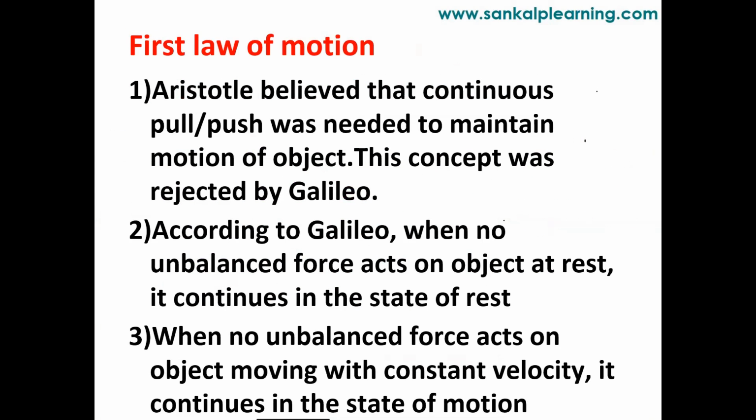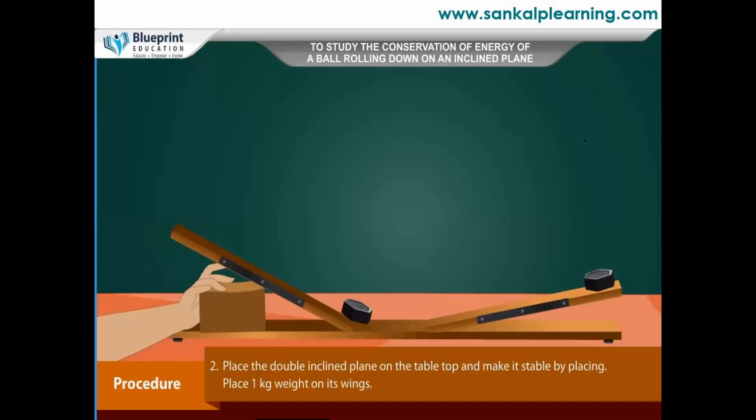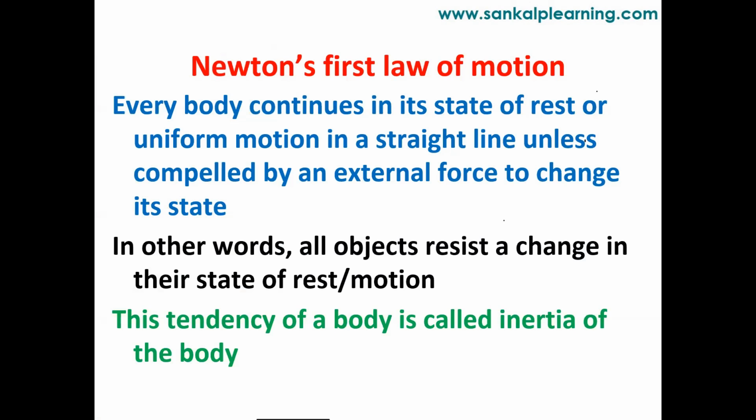After that, we have Aristotle's theory. According to Aristotle, we need continuous force to maintain the body in continuous motion or in the state of rest. But what does Galileo say? He says that no unbalanced force should act continuously to keep the body in the state of rest or in the state of motion. Based on that, we saw one experiment also. Based on Galileo's experiment, Newton's first law was developed: every body continues to be in the state of rest or uniform motion in a straight line unless some external force acts on it.